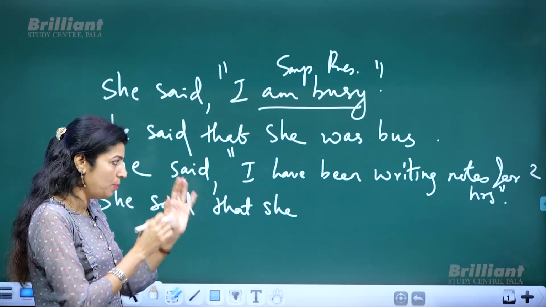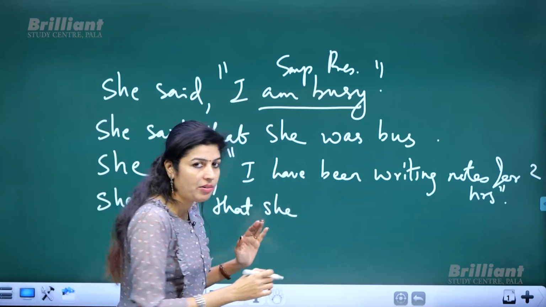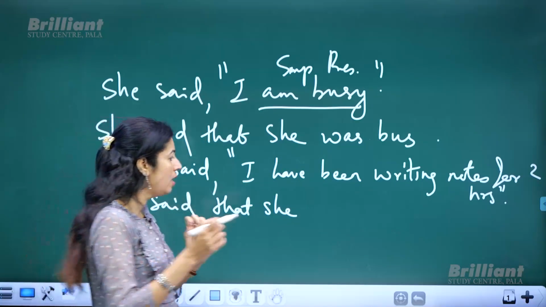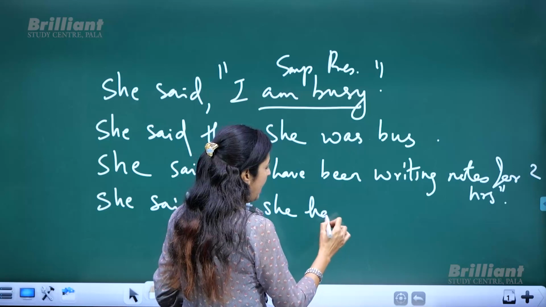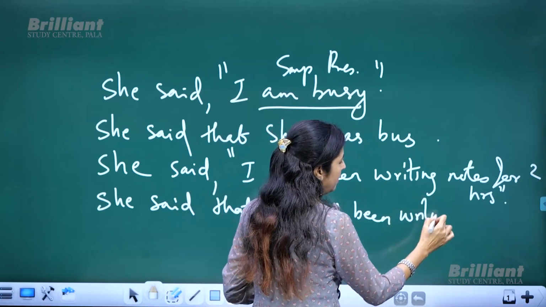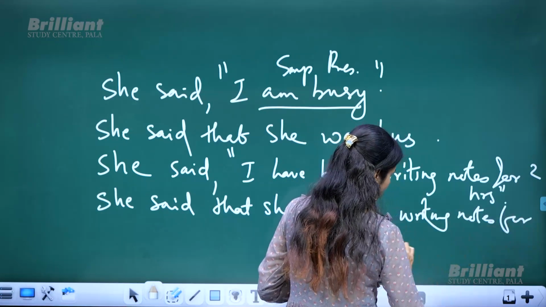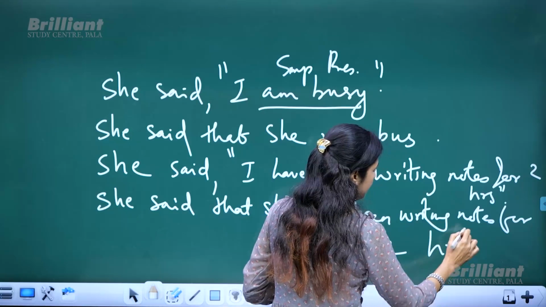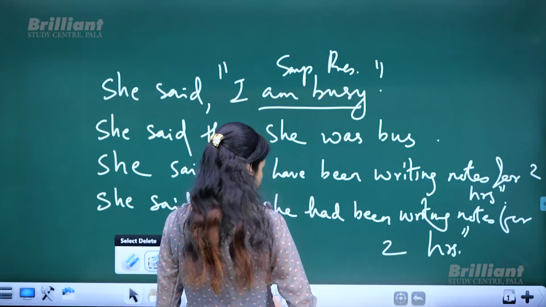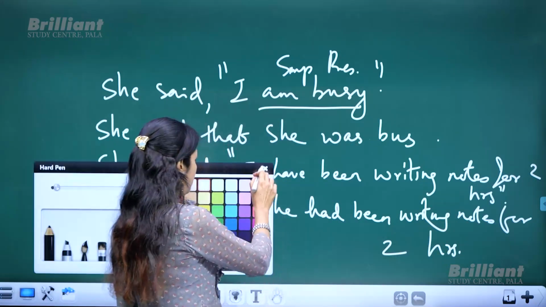Okay, so how will you change? The point is, how will you change? She said that she has been writing is present perfect continuous, which should be changed to past perfect continuous. That means she had been writing notes for 2 hours. Sorry, this comma is to be removed, right? When you write, do not commit the same error.